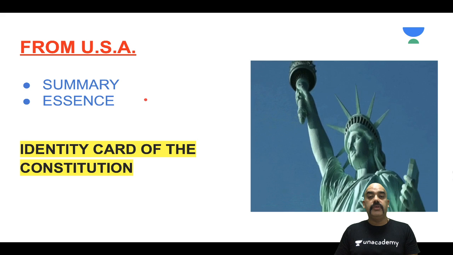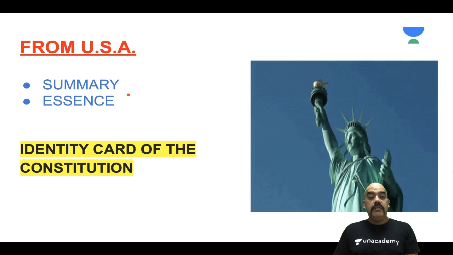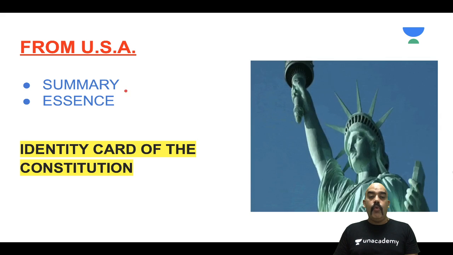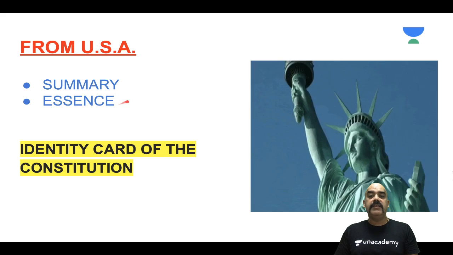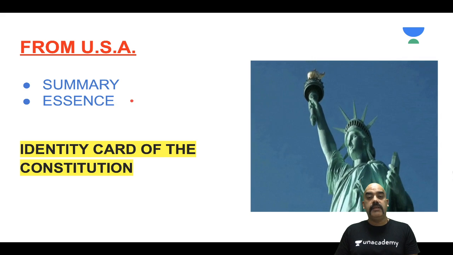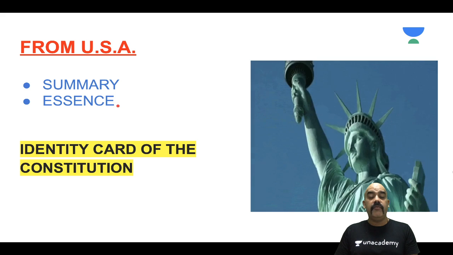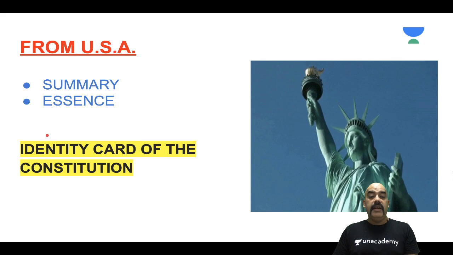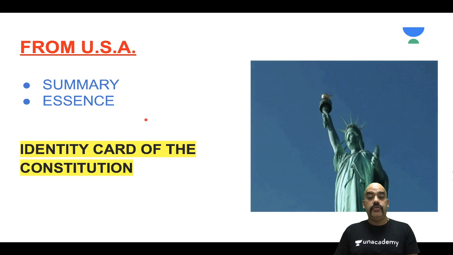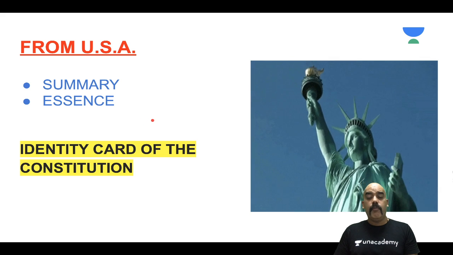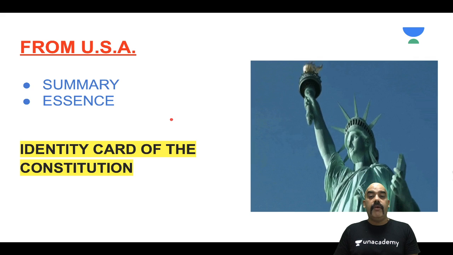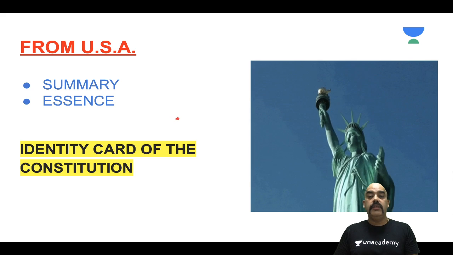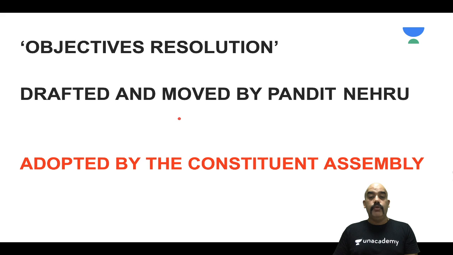Here in our constitution, we write "we the people of India." Either way, the preamble always reflects a summary or the essence of the constitution. It has been described by various political thinkers and legal experts in different words. It has been called the identity card of the constitution, the political horoscope, the lighthouse, the key to unlock the founding fathers' mind, and so on and so forth. But you have to remember that the preamble had a history.